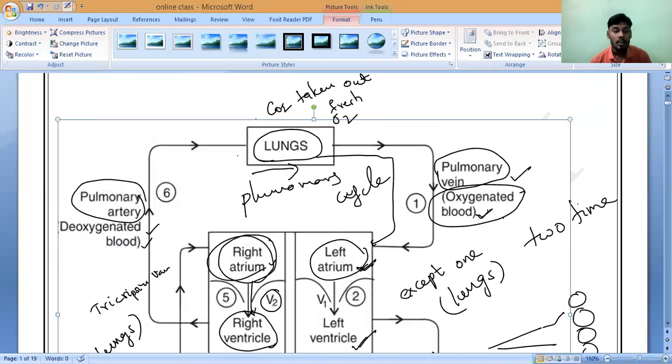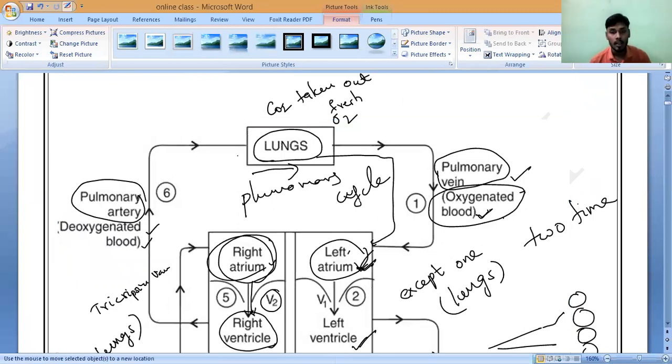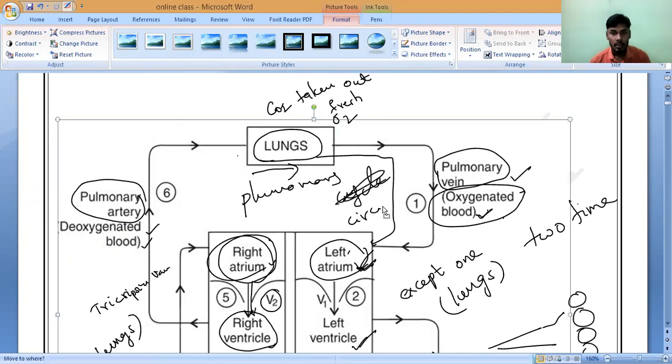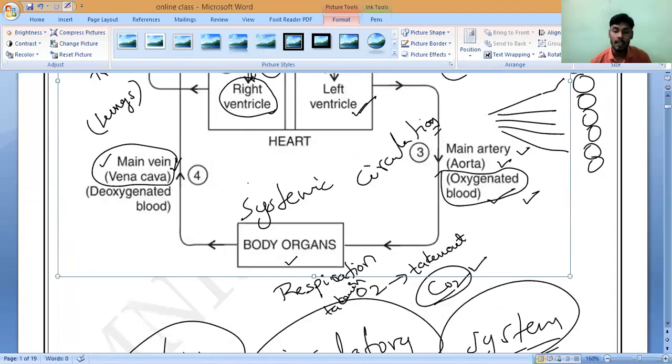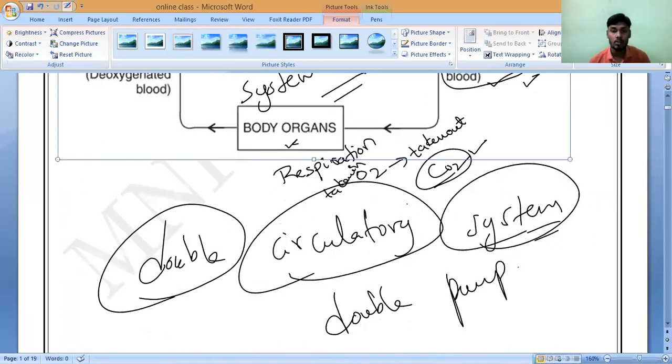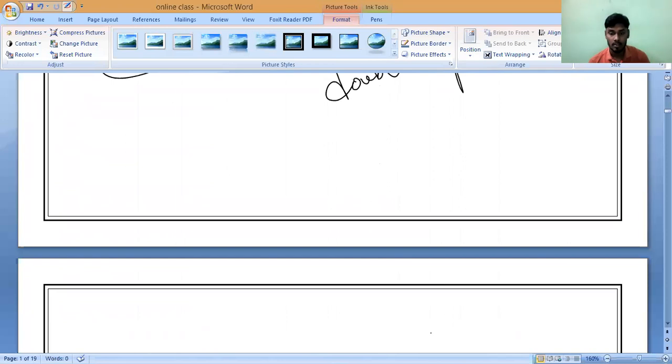The blood supplying from the lungs to the heart is called pulmonary circulation, and the blood pumping from the heart to the other organs except the lungs is called systemic circulation. We discussed these two in the last class. Is there any doubt? Ask me please. Clear?